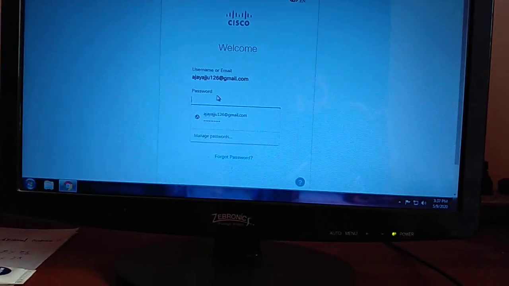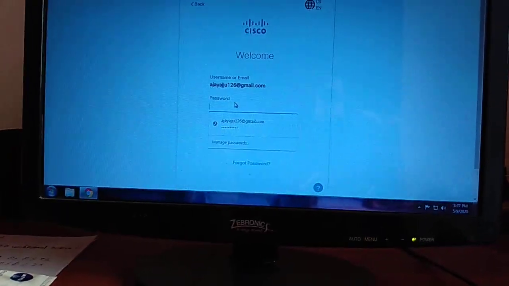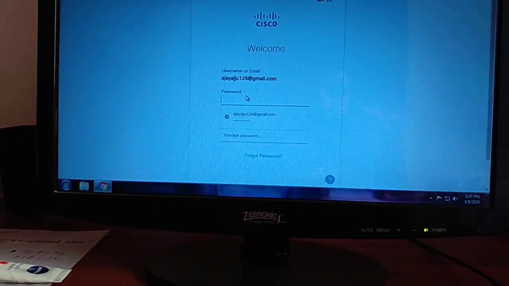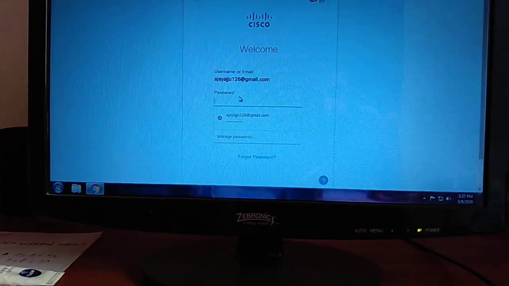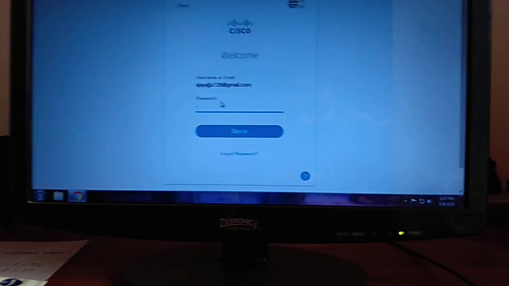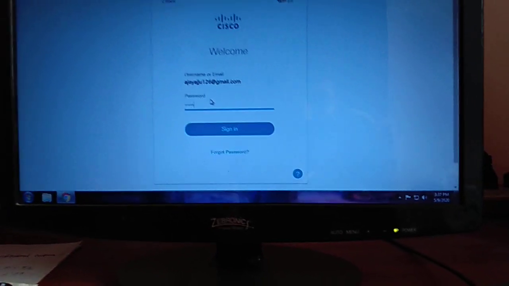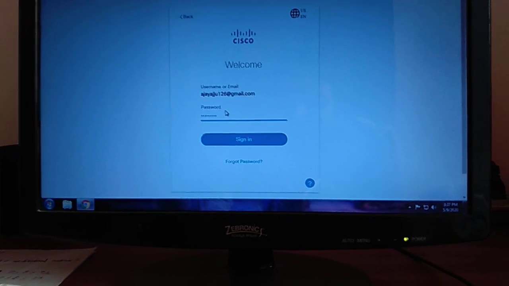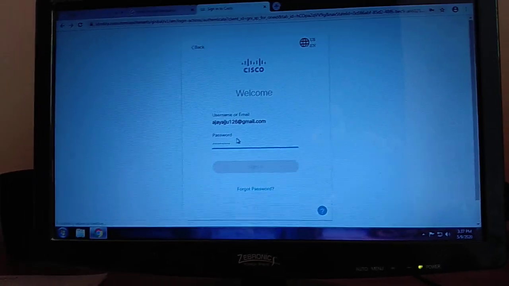As I have already told, the password is created in such a manner that it should have words, uppercase, and also numbers, and also a special character.